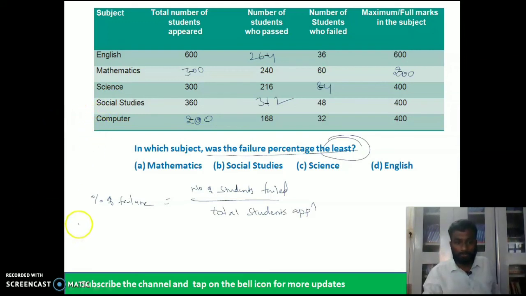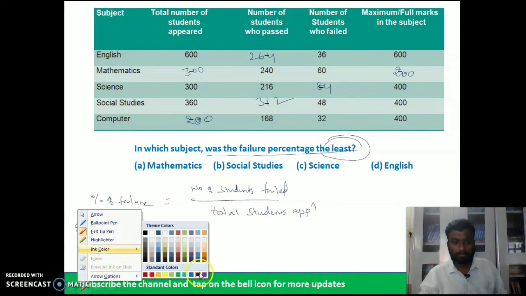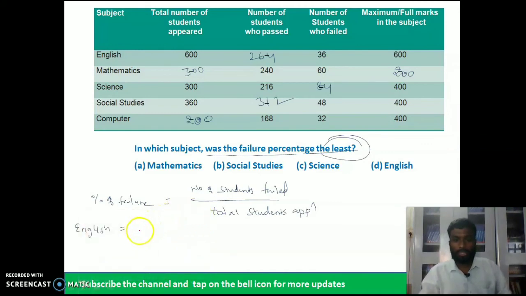Now, English. What is the value of students failed in English? Students failed 36, out of students appeared 600, into 100.